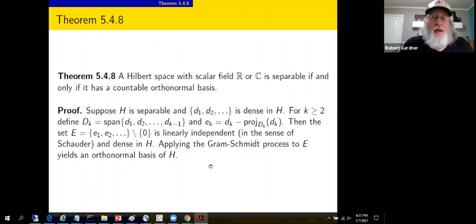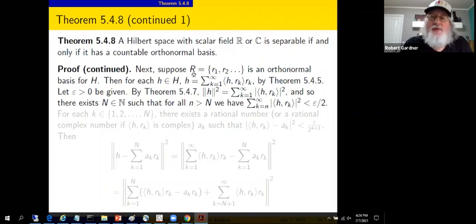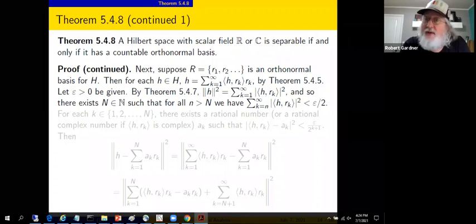orthonormal basis. Now we need to go in the other direction, and suppose we have a countable orthonormal basis, capital R. The set is R1, R2, and so forth. And if we were doing this in Rn, you'd expect the rationals to play a role. In Rn, a countable dense subset is Qn. In Cn, a countable dense subset is, well, n-dimensional rational complex numbers. So we're going to do something like that. It's a little more complicated.